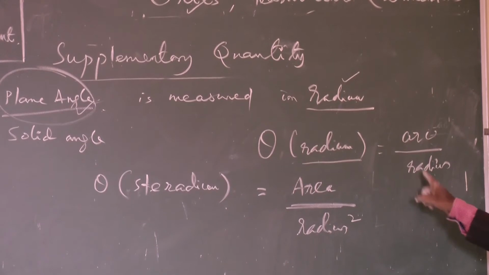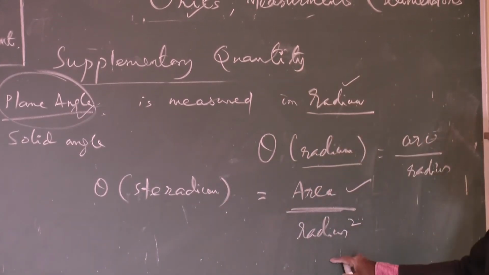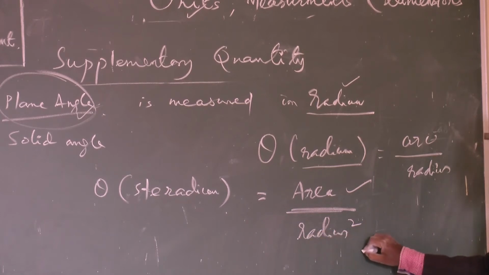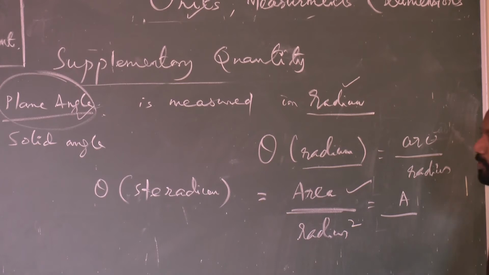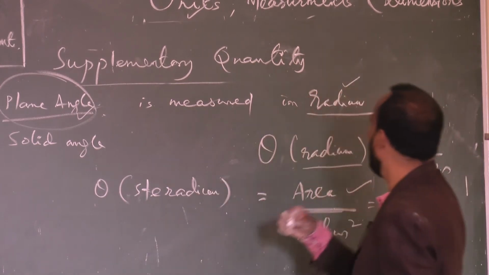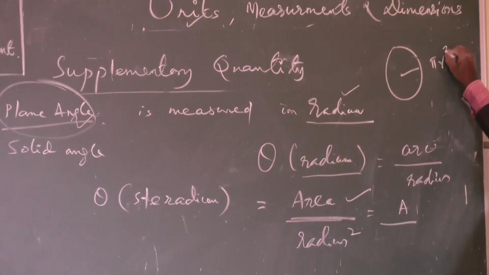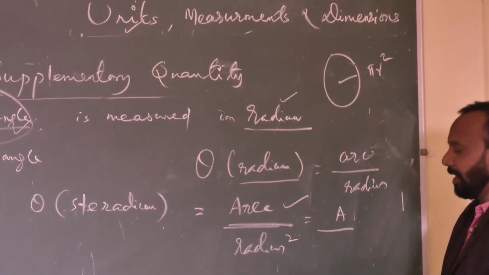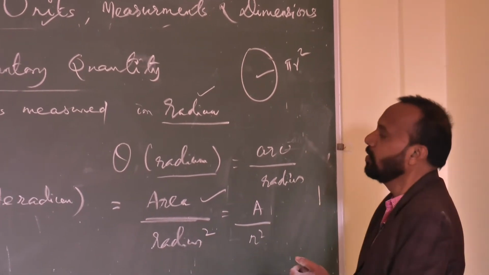Arc by radius, radian angle. Here steradian is area of the surface divided by radius square. Area is equal to A. A is the area of anything. Suppose a circle is there. What is the area of the circle? Pi r square. If it is a circle, then pi r square is the area. And this is area by radius square, r square I can write.